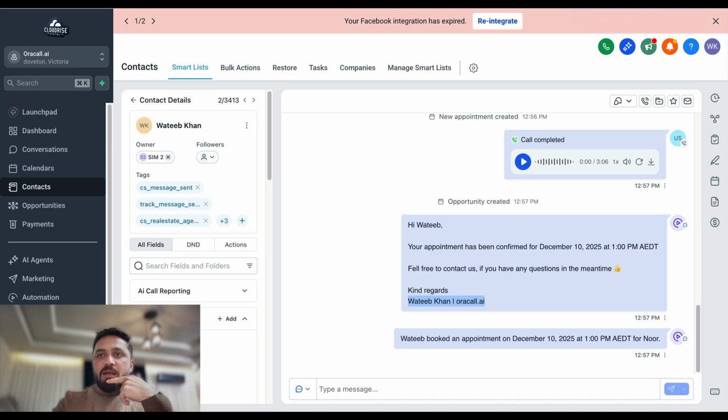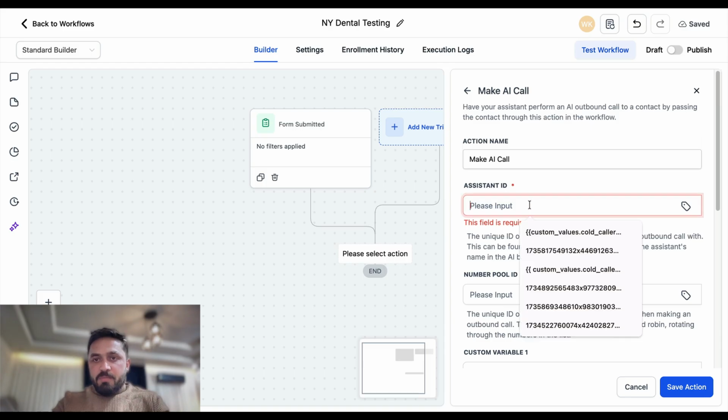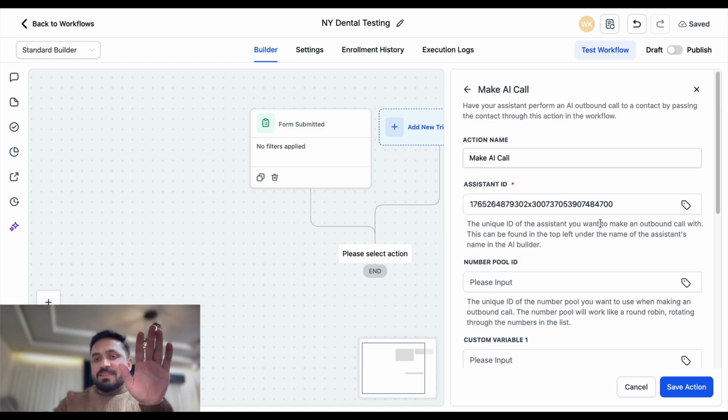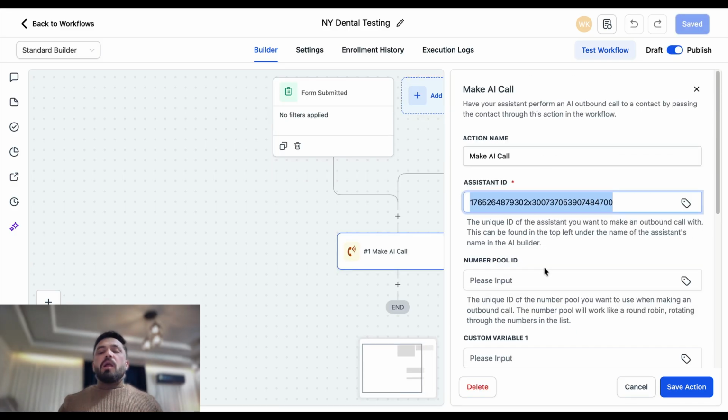I'm gonna come back to our account. So like I said, this is the assistant ID. I am going to copy this assistant ID, come here and write it here. Number pool ID. But let's say you are running a large call campaign, which means you're calling hundreds of thousands of people every day. You cannot call these people with just one number only, because the carrier is going to block you. This is where the number pool ID comes in.